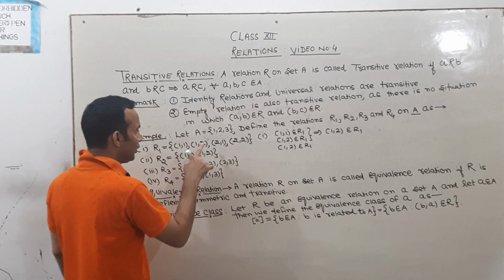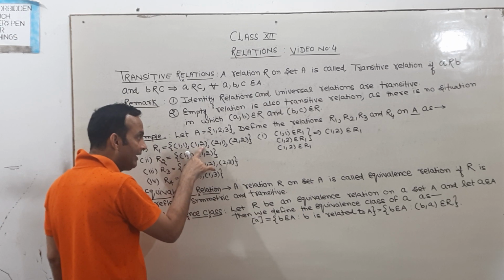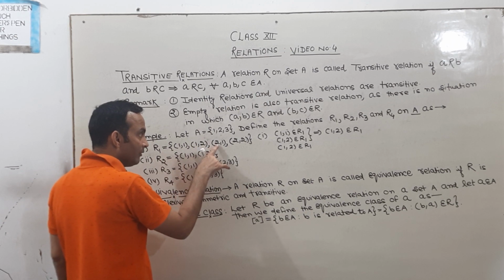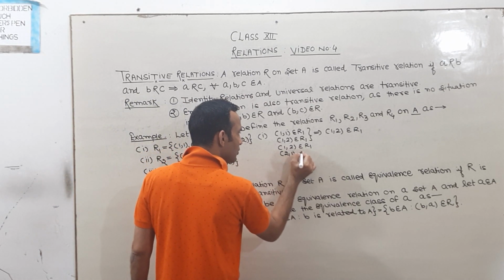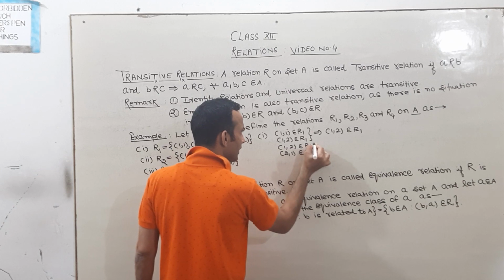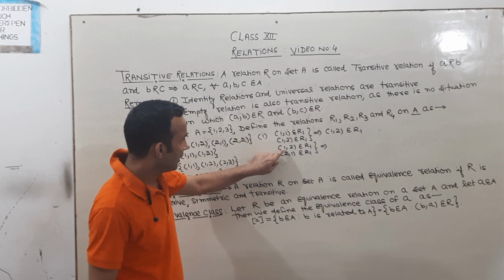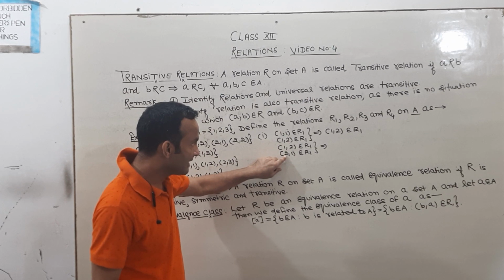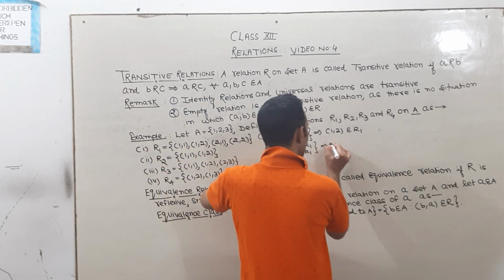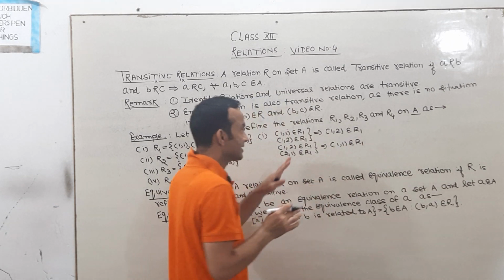Here in (1,2), 1 acts as A and 2 acts as B. Now see (2,1), which belongs to R1. Look carefully: 1 is related to 2, A related to B, and B, which is 2, is related to C, which means (2,1) belongs to R1, so (1,1) must belong to R1. Is this condition given? Yes, (1,1) is given.